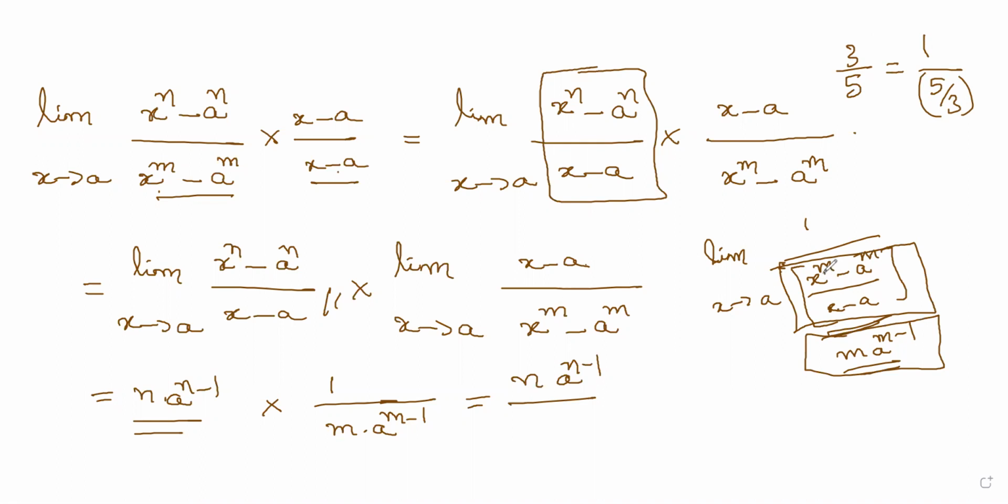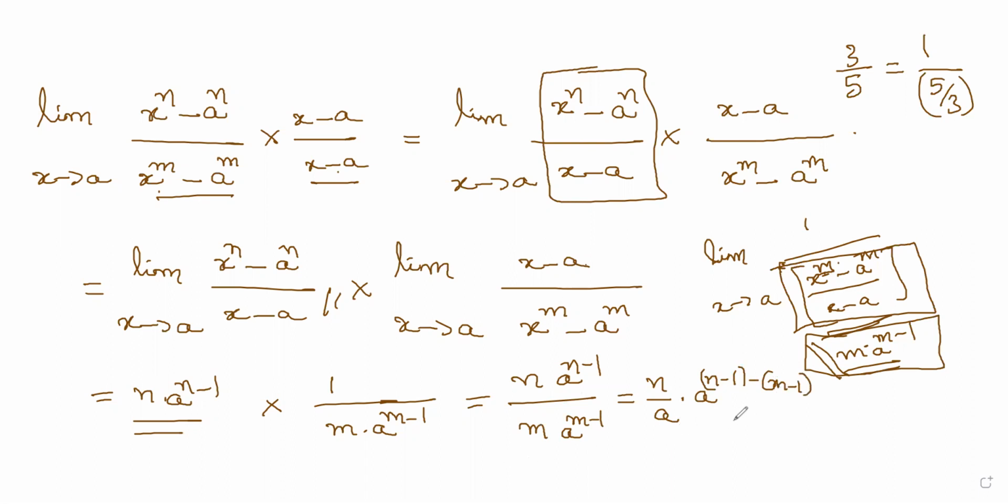Instead of n, I have m here. So m a raised to m minus 1. That happened in the denominator now. So it is n into a power n minus 1 divided by m into a power m minus 1, right? Yes. So n by m into a to the power of n minus 1 minus of m minus 1.